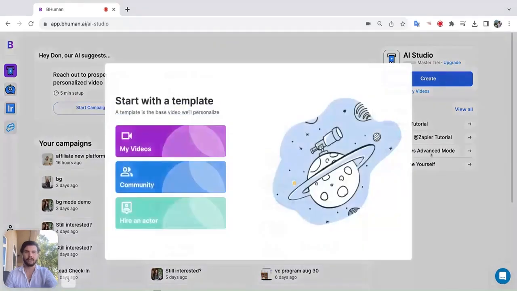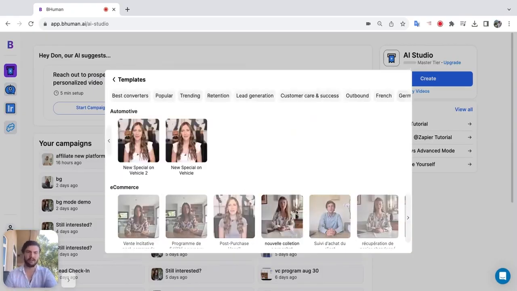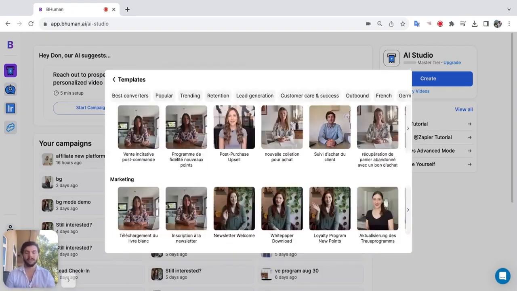Go to create and you'll see there are 3 options to get your template. You can either make your own by hitting my videos, or you can use one of our hundreds of community templates so you don't have to film a thing. These are across every industry and use case you could ever imagine. We also have this in over 12 languages.